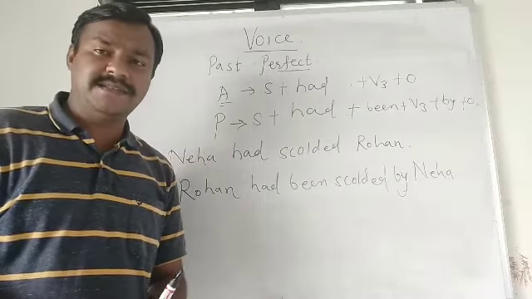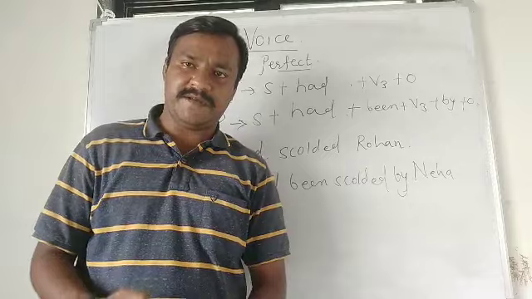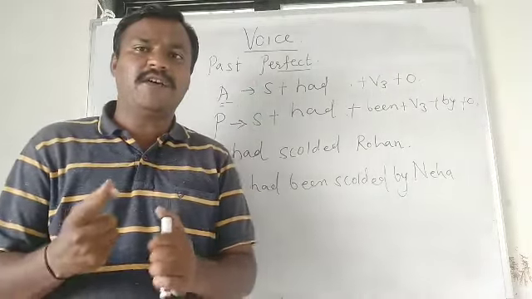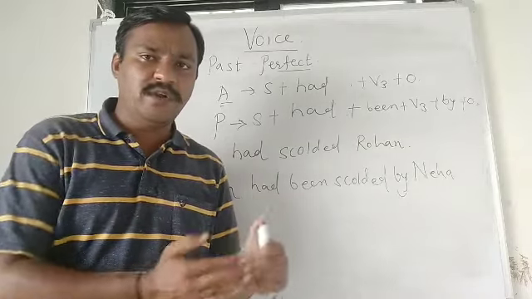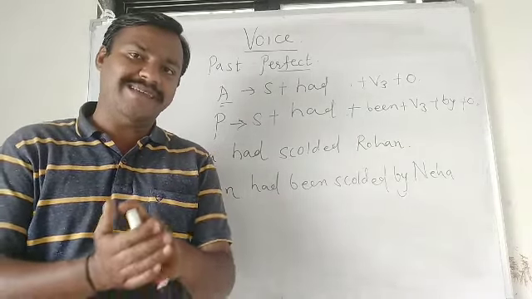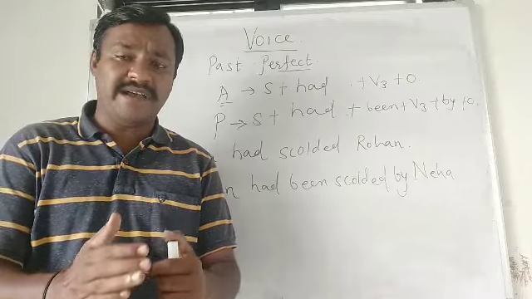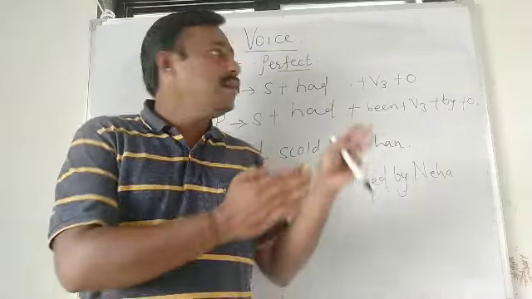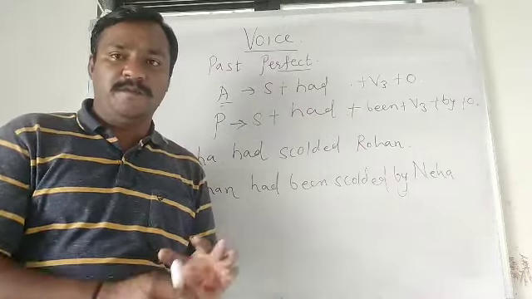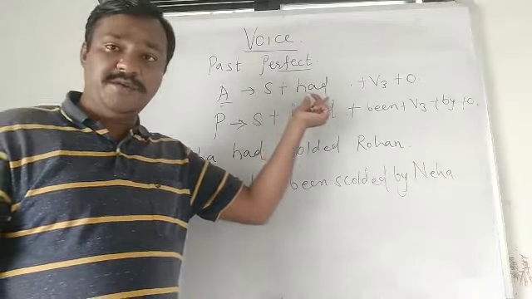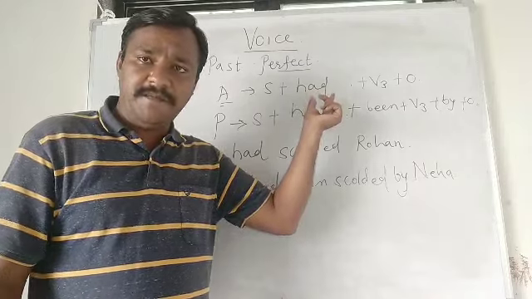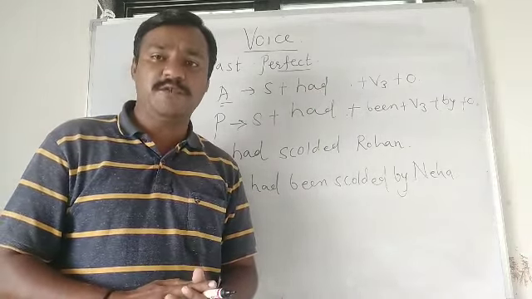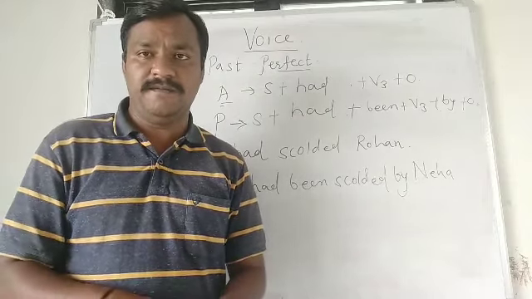So the last tense we will discuss is future perfect tense. But before starting that, friends, you might have observed, as I told you, if we change only helping verbs, then automatically the tense changes. The same is applicable for perfect also. In present perfect, we use have or has as the helping verb. In past perfect, we use had, and in future perfect, we use will have.